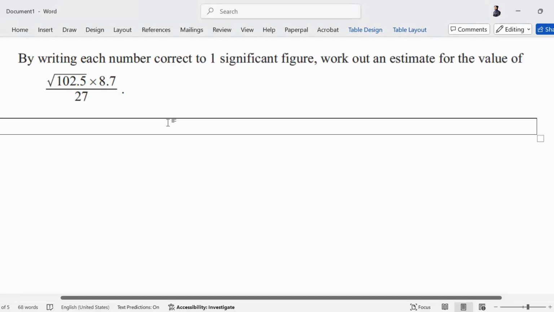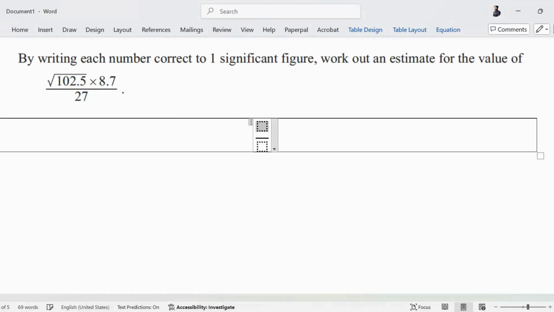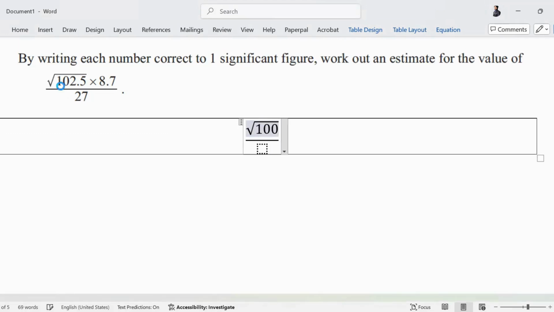By writing each number correct to one significant figure, work out an estimate for the value of this. What is a significant figure? Other than zero, every digit is a significant figure. Zero only becomes significant when it comes in between two other digits or when you have to round off. Other than these two cases, a zero is never forcefully significant. So the first significant figure is 1. 102.5 has 1 as its significant figure, so you round off there and its place value will not change, it will become 100.